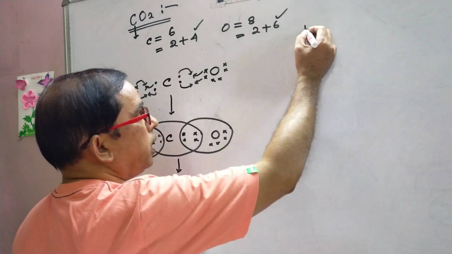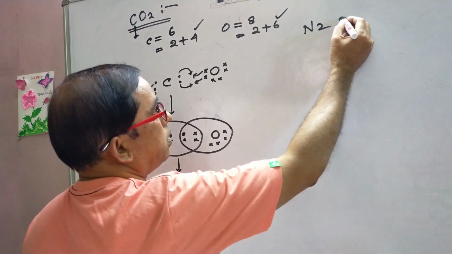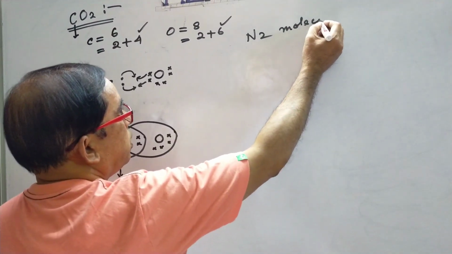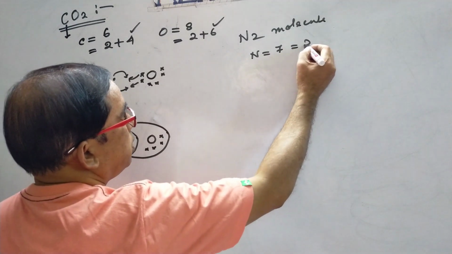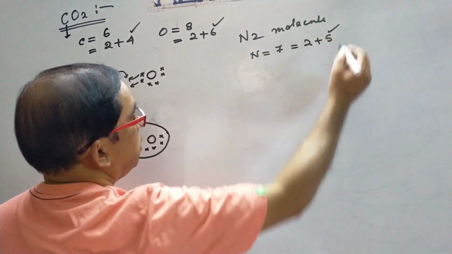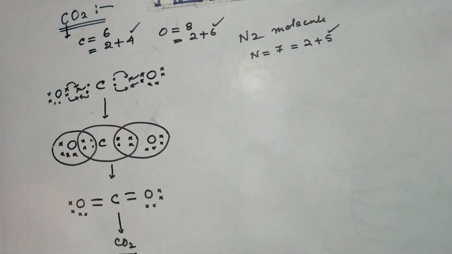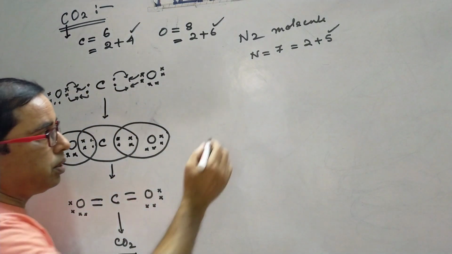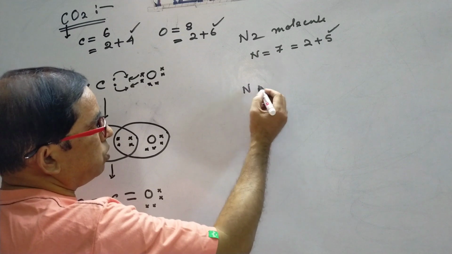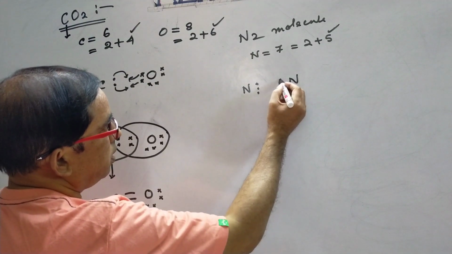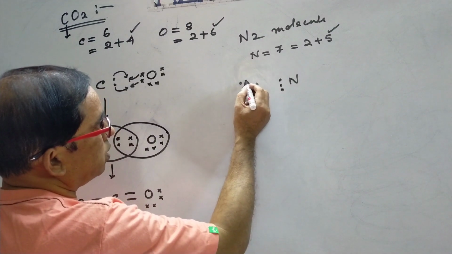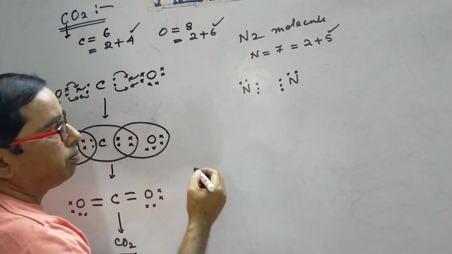Now in the nitrogen molecule, what happens? The atomic number of nitrogen is 7. That can be represented as 2 plus 5, and 5 is the number of electrons in its outermost orbit. So in case of 2 nitrogen atoms, 3 electrons are written like this and 2 electrons here.